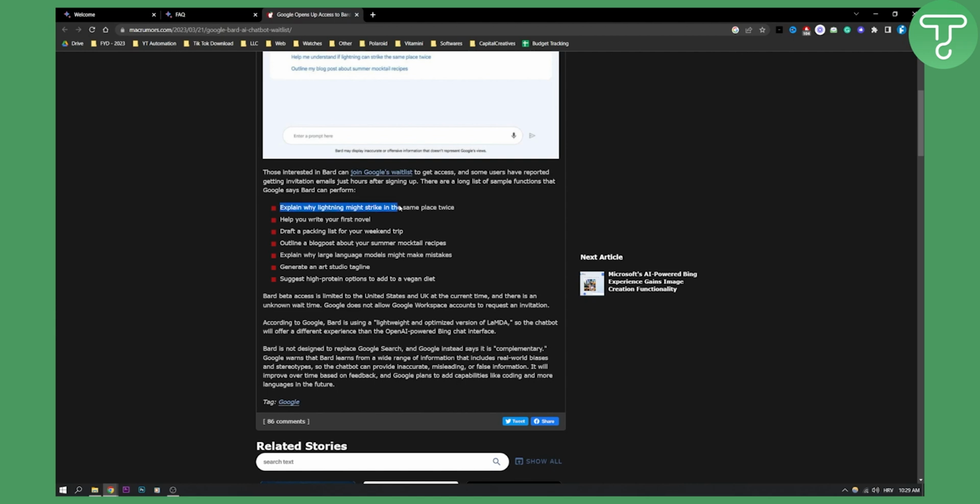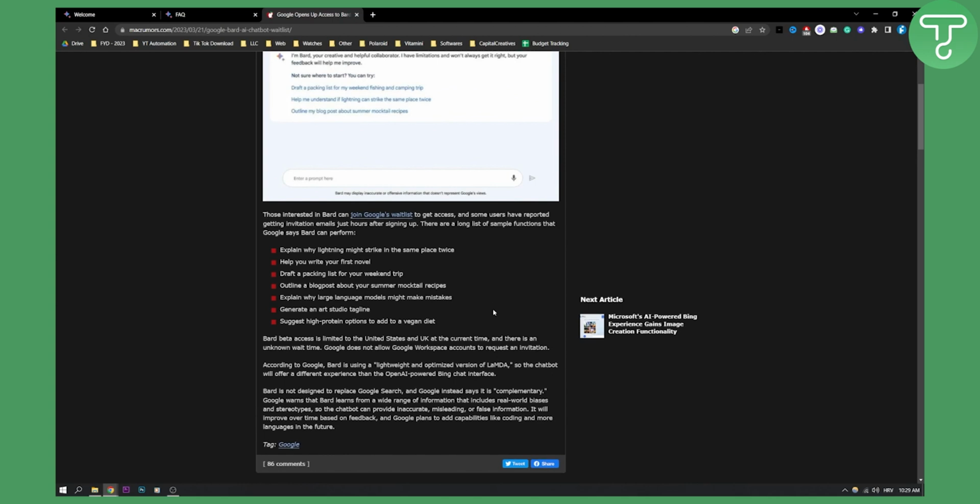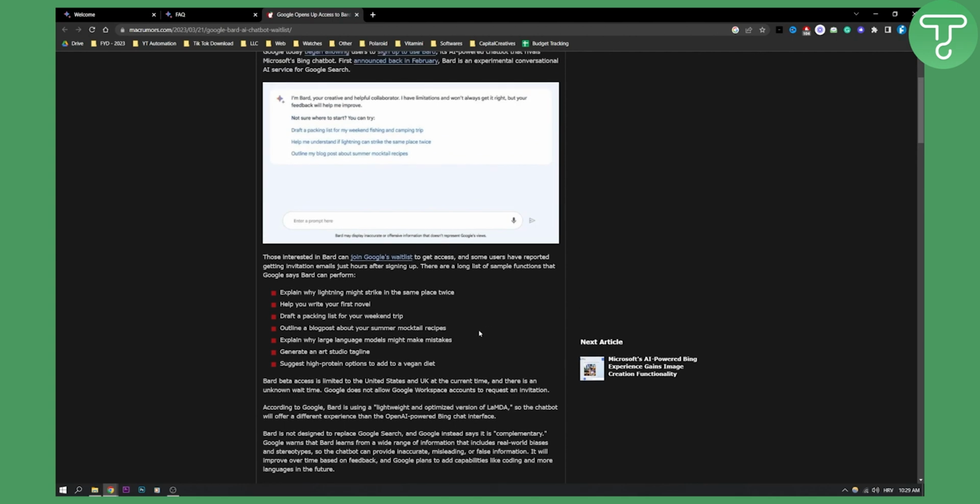Explain why lightning might strike in the same place twice. Help you write your first novel, which is great, right? Draft a packing list for your weekend trip. Outline a blog post about your summer mocktail recipes. Explain why large language models might make mistakes, and generate an art studio tagline. It can also suggest high protein options to add to a vegan diet. Now, these are not really the features that you might think would be on this list, but these are the features that Google Bard currently has.